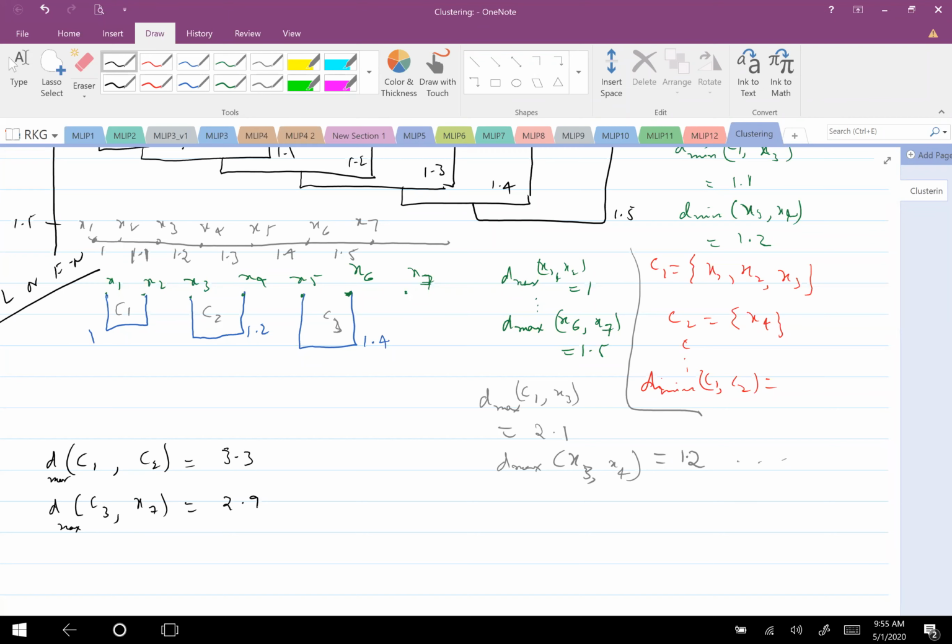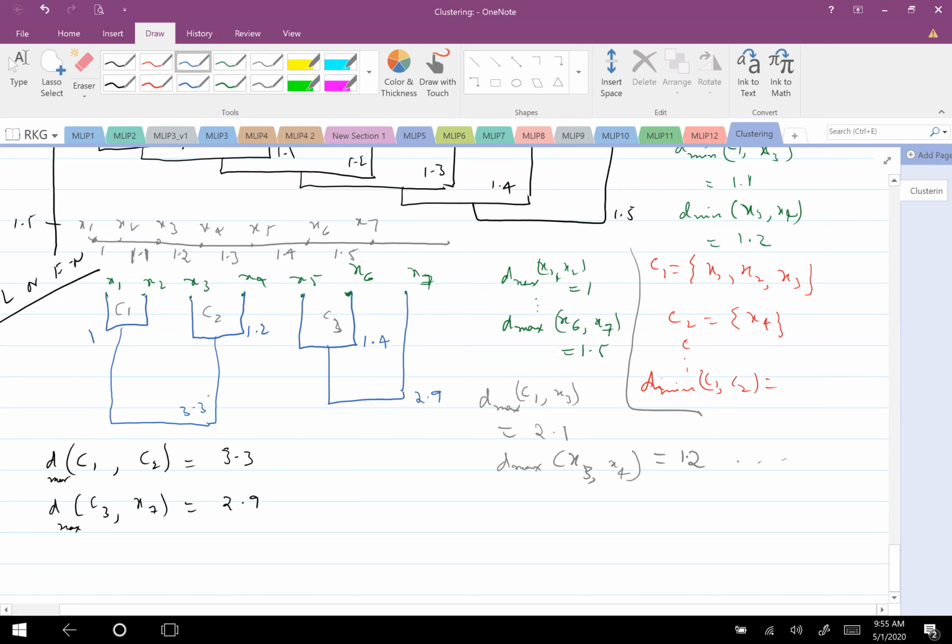C3 and X7. Yeah, I can write X7 and the others, but it is not necessary. So C3 and X7 gets clustered. So I am putting it like this. This is with 2.9. Then what will get clustered? I have C1 and C2, right? C1 and C2 is at 3.3.